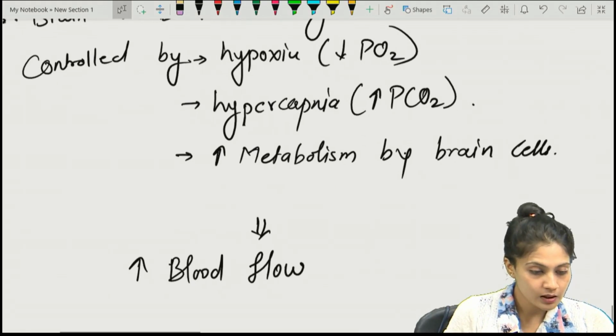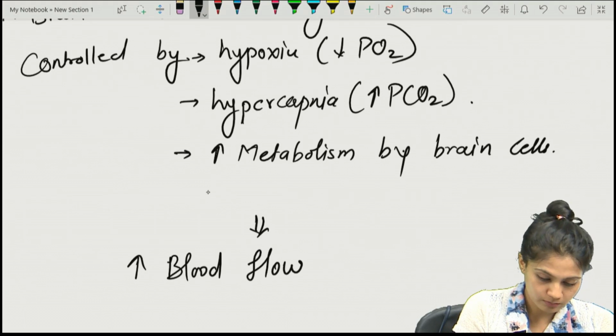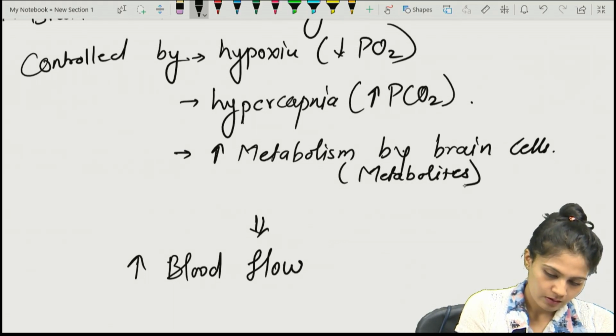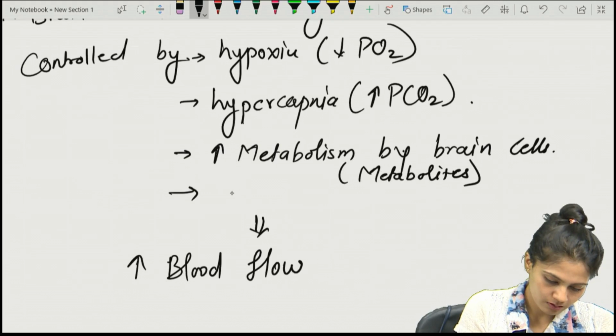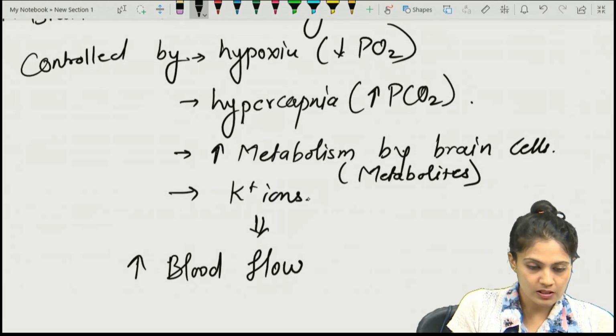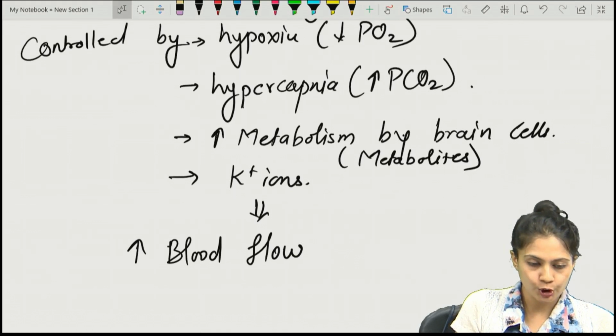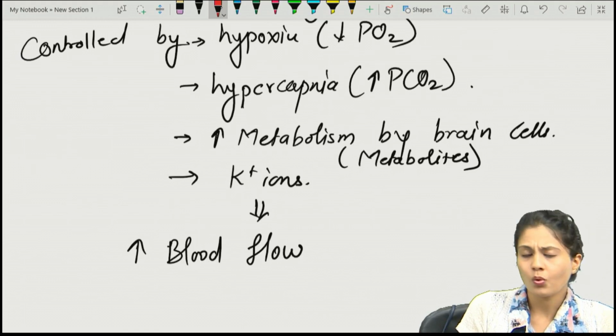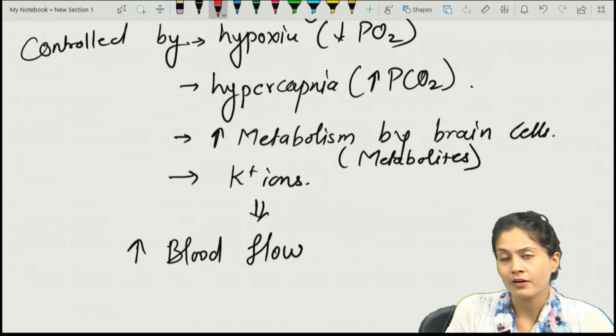So the metabolites are created via the metabolism, and the metabolites and the potassium ions are also stimuli for an increase in the blood flow. How will the blood flow be increased?